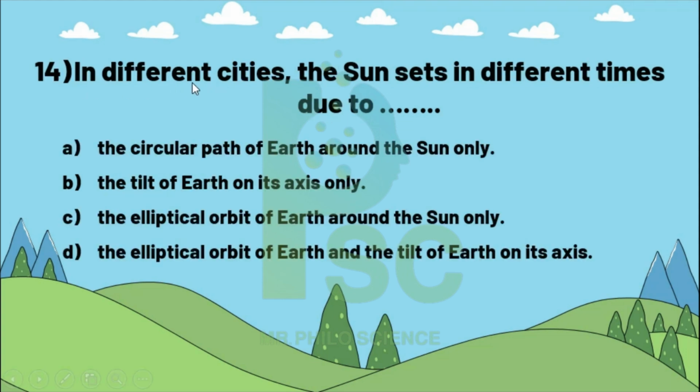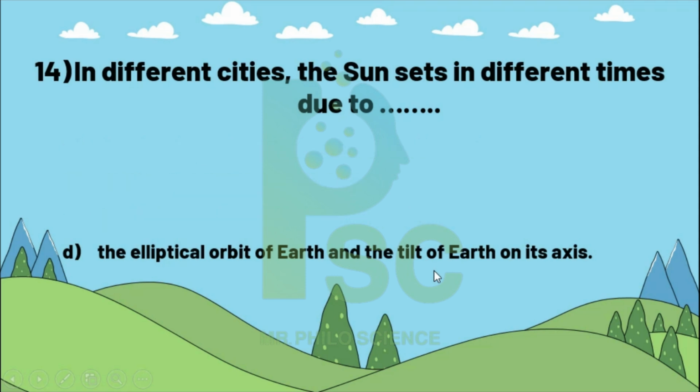14. In different cities the Sun sets at different times due to the circular path of the Earth around the Sun only, or the tilt of the Earth on its axis only, or the elliptical orbit of the Earth around the Sun only, or the elliptical orbit of the Earth and the tilt of the Earth on its axis. Of course, the answer is the last one, because of the elliptical orbit of the Earth around the Sun and at the same time the tilt of the Earth on its axis.